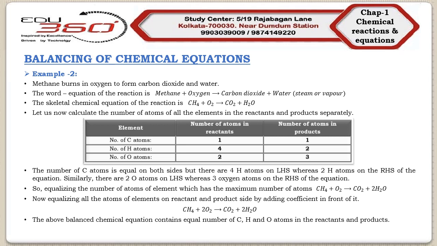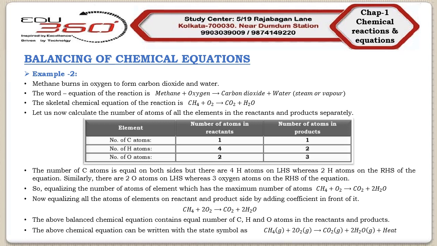So we can write the above chemical equation in a more informative way, like CH4 (g), g stands for gas, + 2O2 (g) → CO2 (g) + 2H2O (g), which is again the steam, that is gas, plus evolution of heat. So this represents the balancing of the chemical equation which involves the reaction between methane and oxygen.